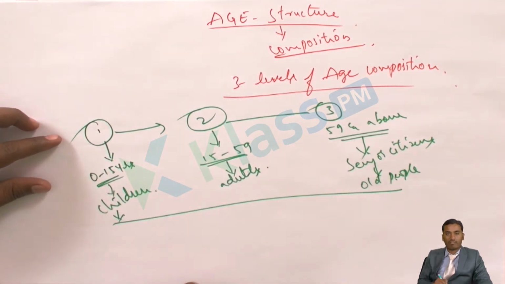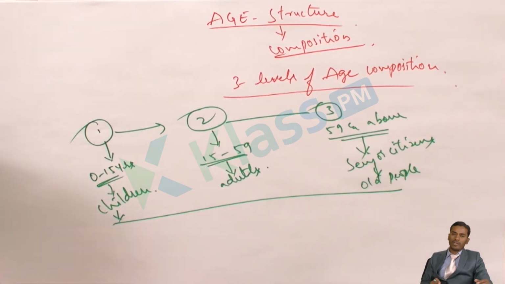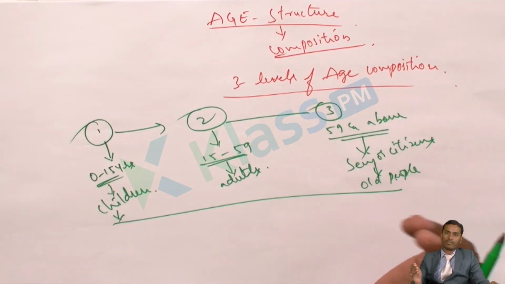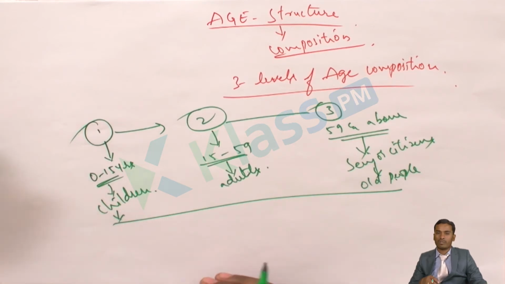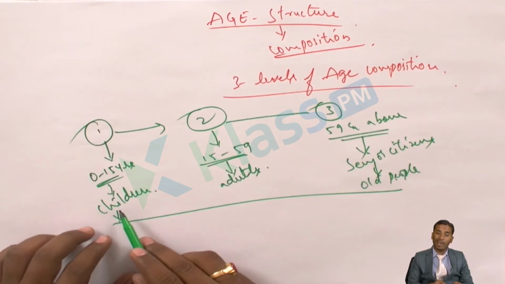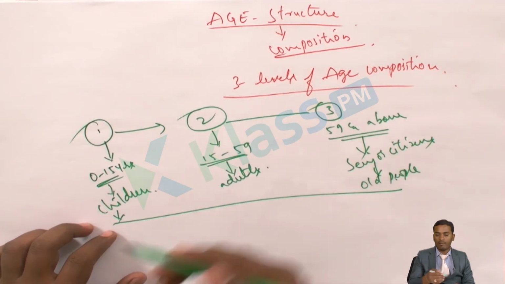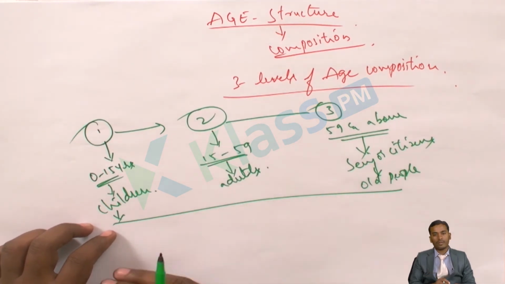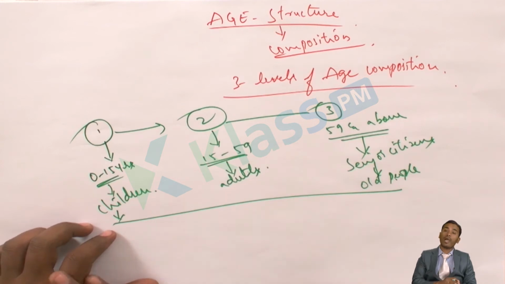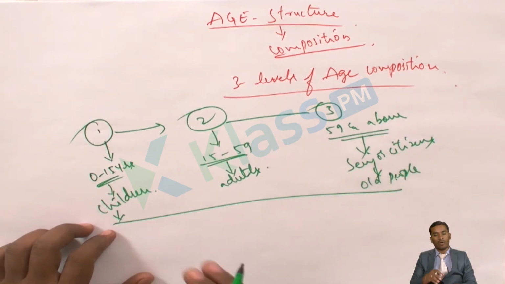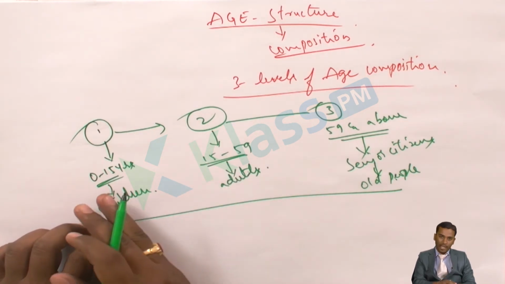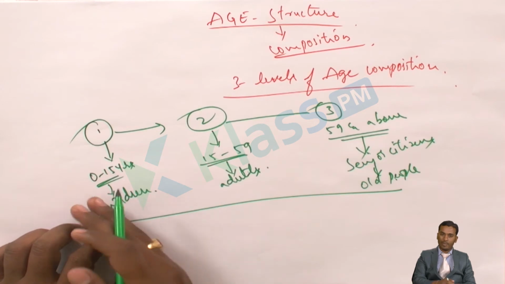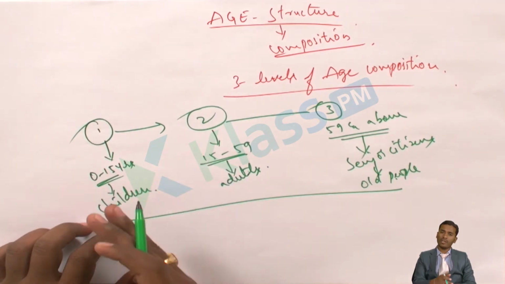What will be their characteristics? What are the characteristic features of children? Children, that means from just born, that is 0 to 15 years of age. This is an age which we consider a tender age. In this tender age or childhood, people are depending on someone for their livelihood, like food, clothing, shelter, education and all the things. That means they are dependent on the elders of the family or the parents. It's a completely dependent stage. So we call this a tender age or the dependency stage, where the children will be depending on their parents for their livelihood.